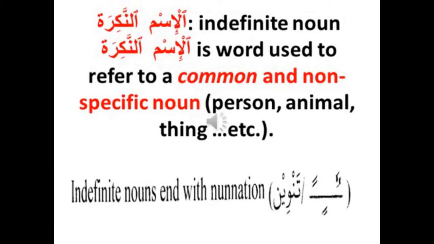Al-Ismul Nakira, indefinite noun. Al-Ismul Nakira is a word used to refer to a common and non-specific noun, for example person, animal, things, etc. Indefinite nouns end with nunation. Nunation means tanween.